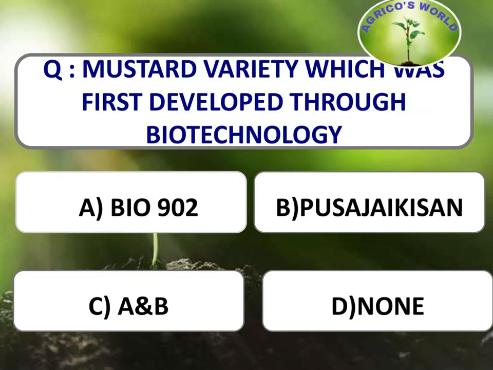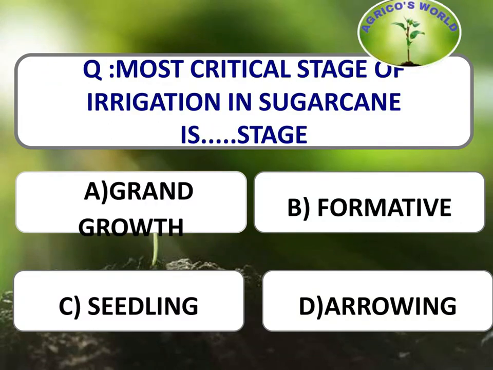Mustard variety which was first developed through biotechnology. It is Bio 902. It is also called as Pusa Jai Kisan. It is a first variety which is developed through biotechnology by using the somatic hybridization, and it was developed by V.L. Chopra. Most critical stage of irrigation in sugarcane is?